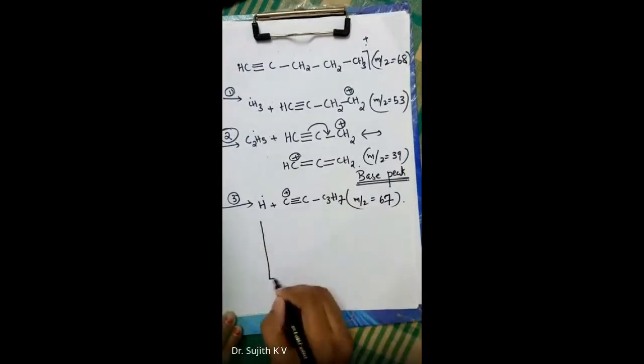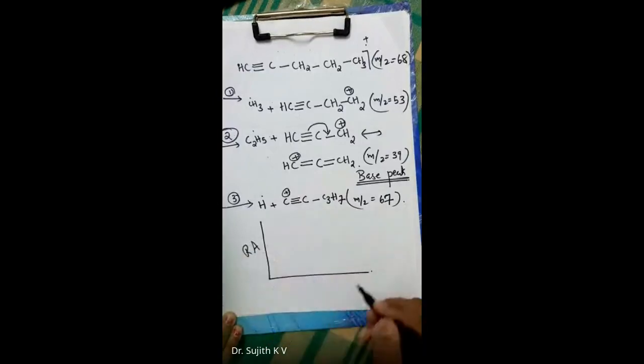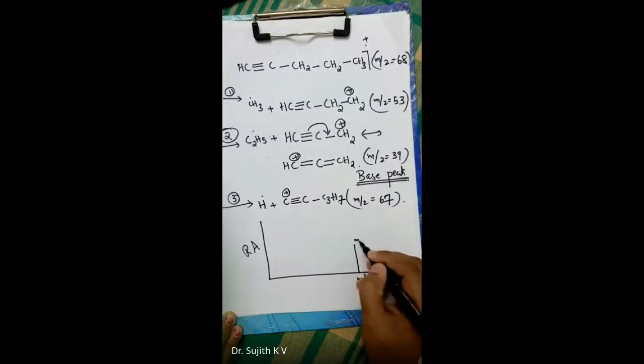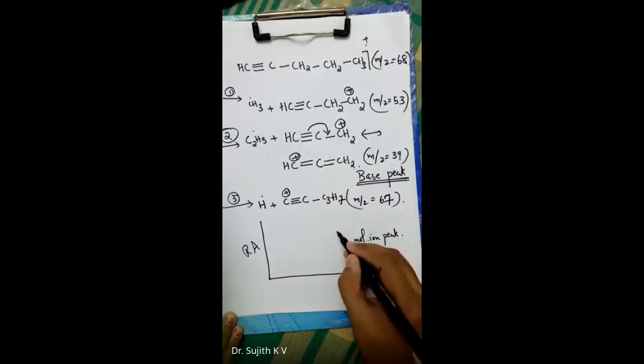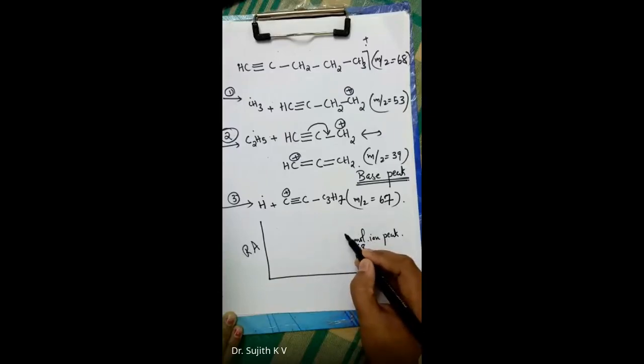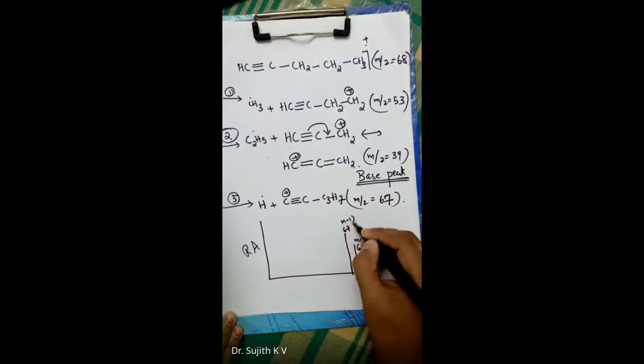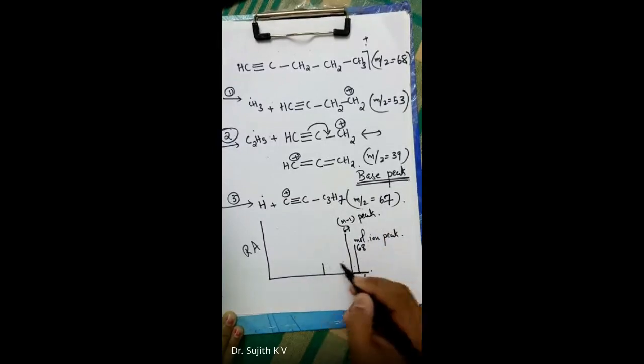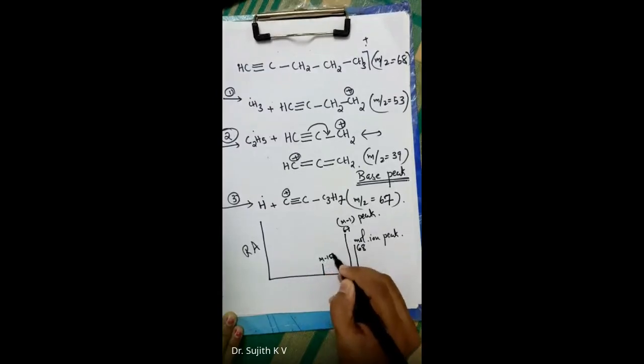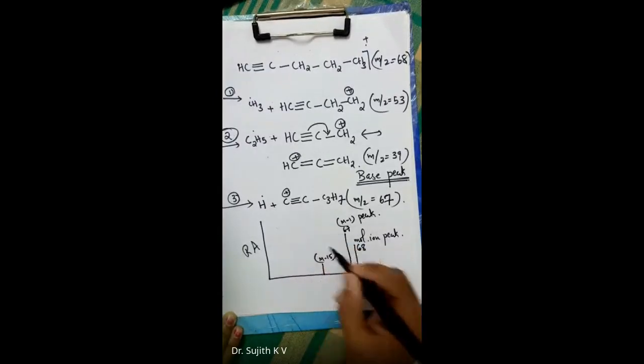And if we draw the spectrum, it will be relative abundance against m/z value. This is the molecular ion peak. In the case of alkynes, there is a prominent molecular ion peak at 68. And the M-1 peak is also very much visible, just next to that one, at 67. Then you will get a peak at 53, where the intensity will be less. This is the M-15 peak, and the base peak will be at